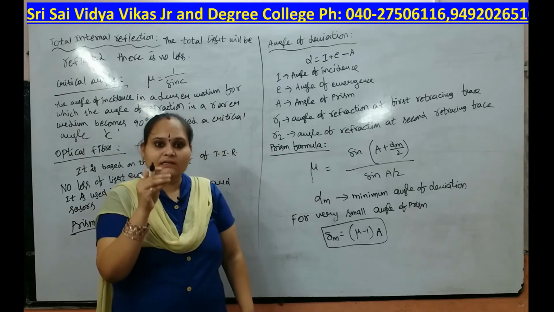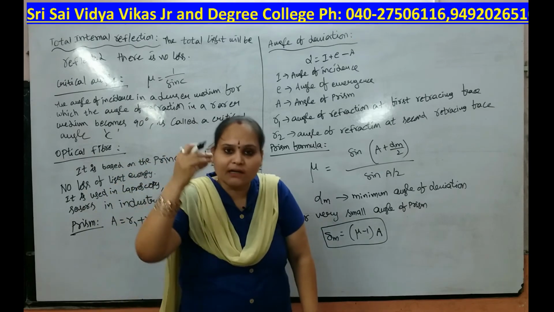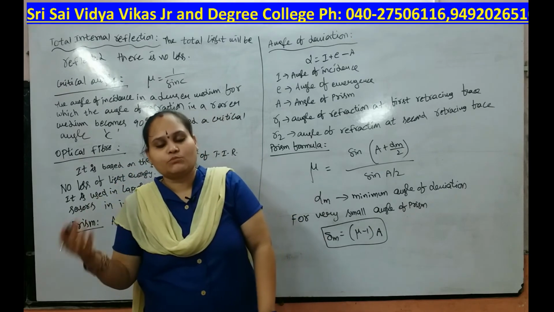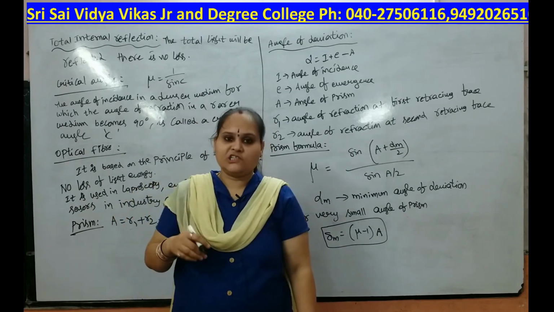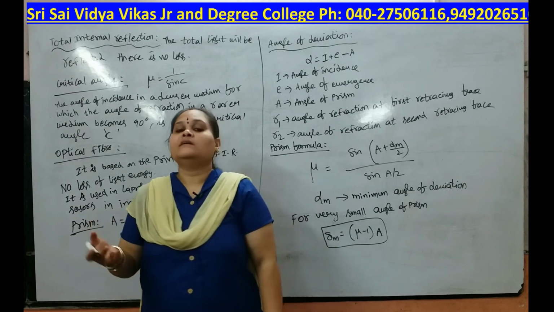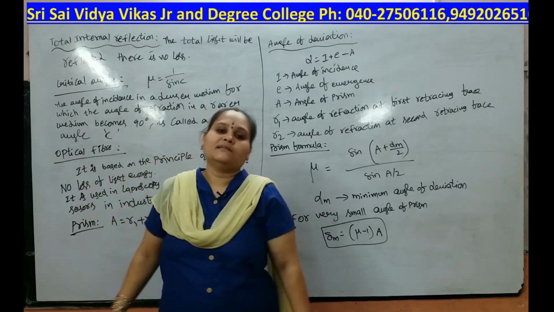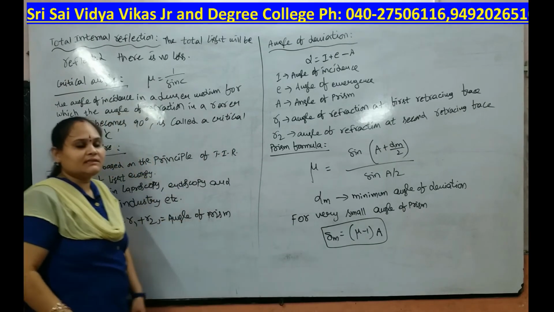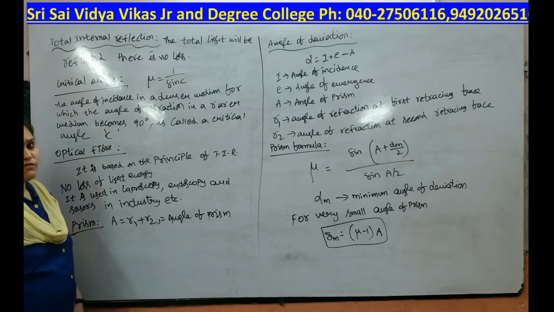The total incident light is completely, totally reflected. There is no transmission or refraction, no loss of energy, no loss of light. That is nothing but total internal reflection.